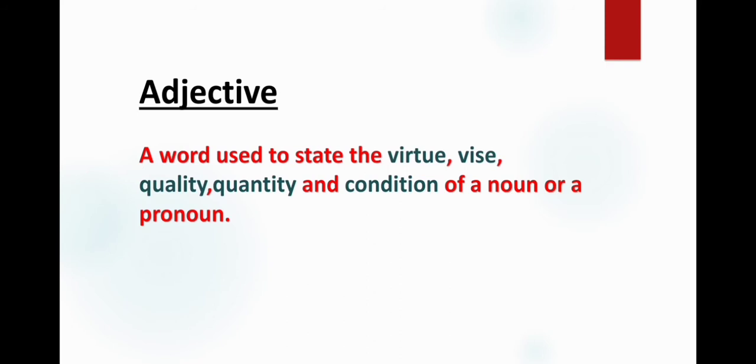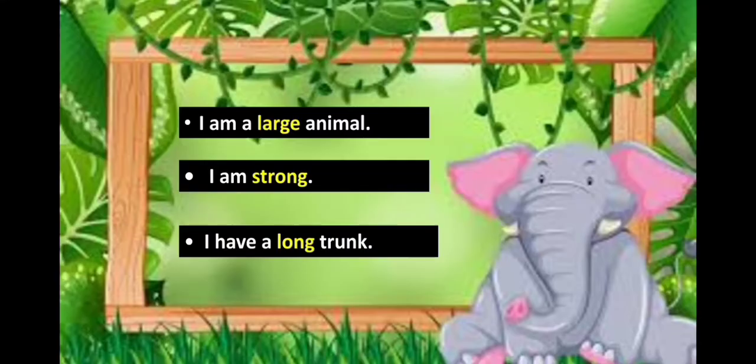So, the wise fox said. In this sentence, wise is adding meaning to the fox. It is telling us about the quality of the fox. Now, let us look at the statement made by the elephant. I am a large animal. So, animal is a noun and large is describing the size of the animal. So, large is an adjective.